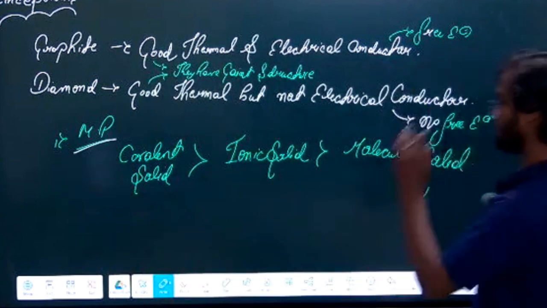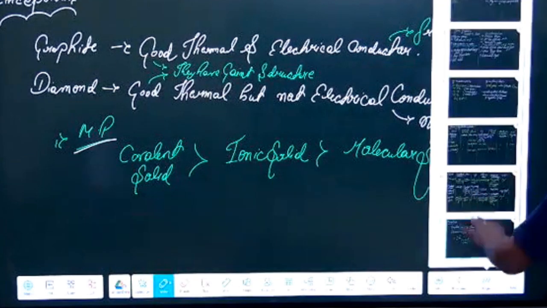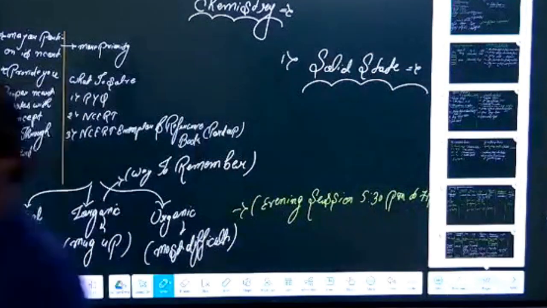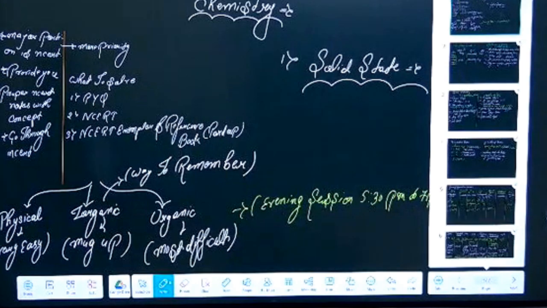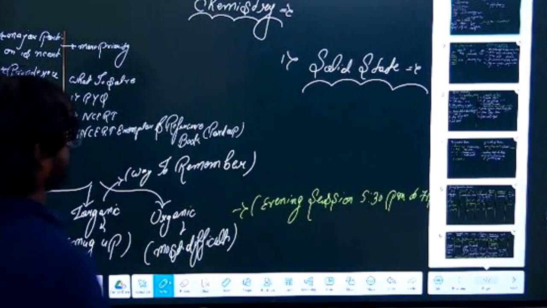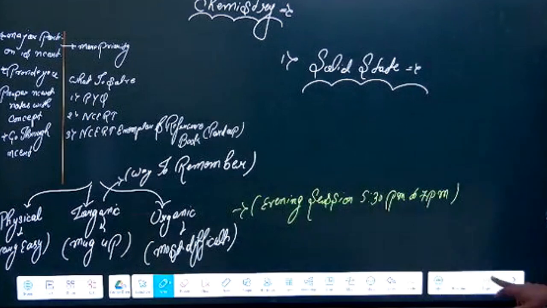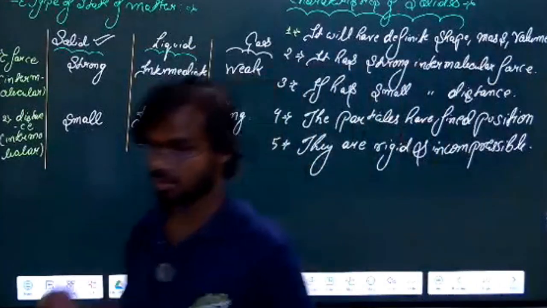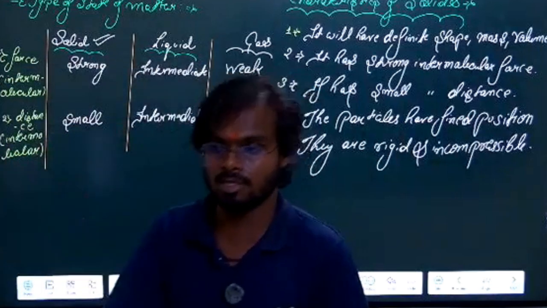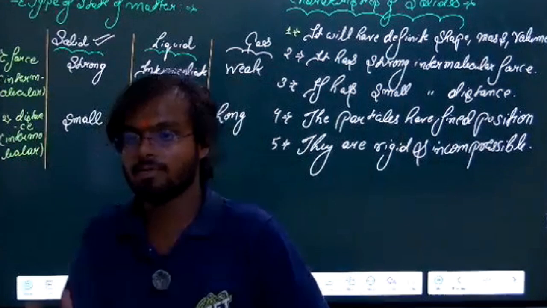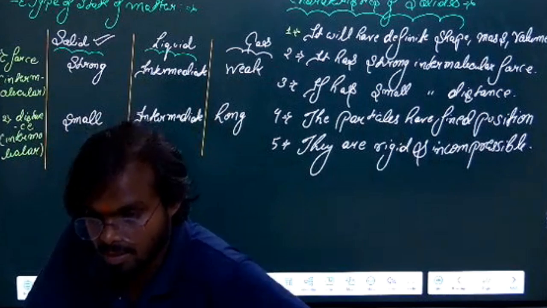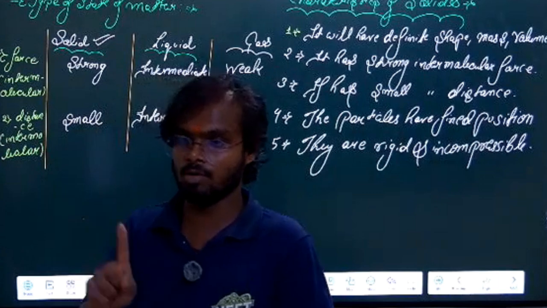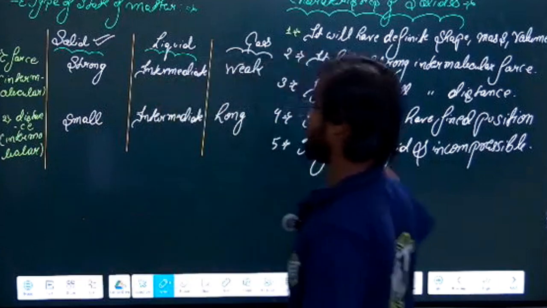You have to remember. This is the important thing, and this is a complete theory which is present in the first portion of solid state, where most of the students are afraid, because going through all this theory is very difficult. So you can see, let me go through all things. First we have started with the different states of matter. We have seen solid, liquid, gas, the three types of states of matter. Then we have classified these states on the basis of intermolecular force and intermolecular distance.